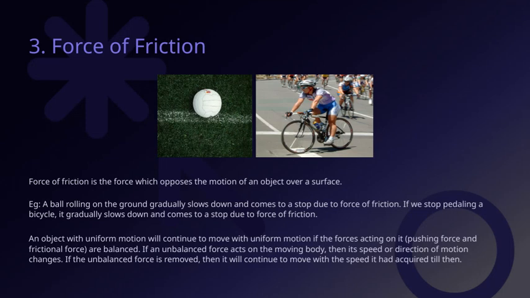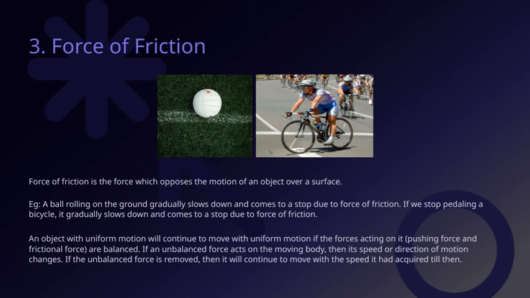Let's talk about how objects move when forces are involved. When an object is moving with a constant speed in a straight line, it will keep doing so as long as the forces acting on it are balanced. For example, if pushing force and frictional force are equal, the object won't accelerate or decelerate. But if an unbalanced force comes into play, like a stronger push or more friction, then the object's speed or direction will change.